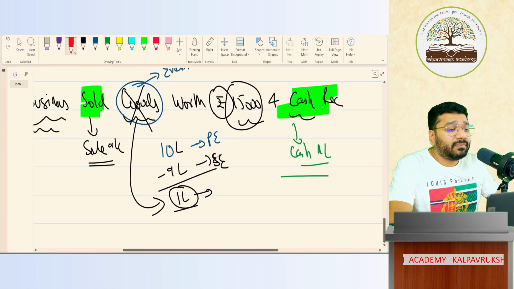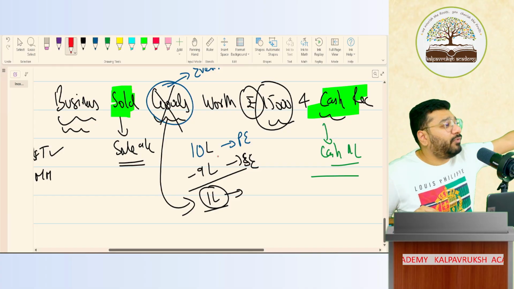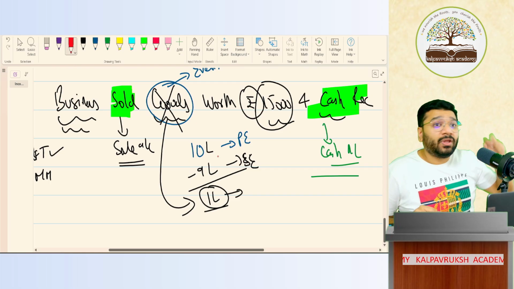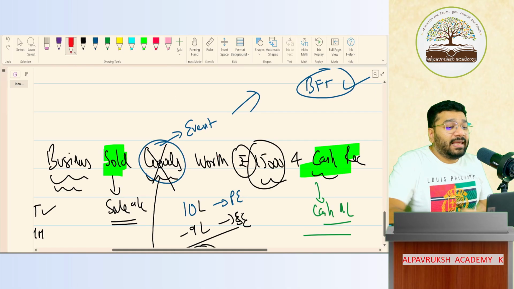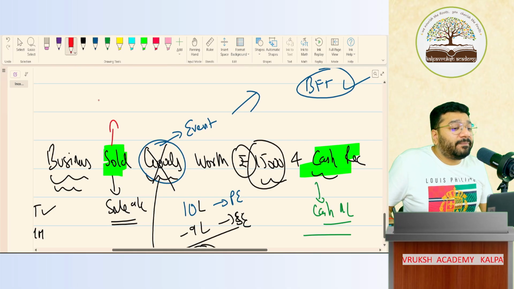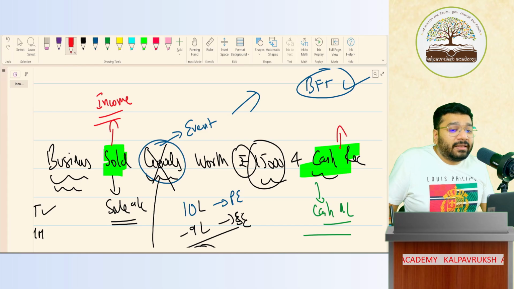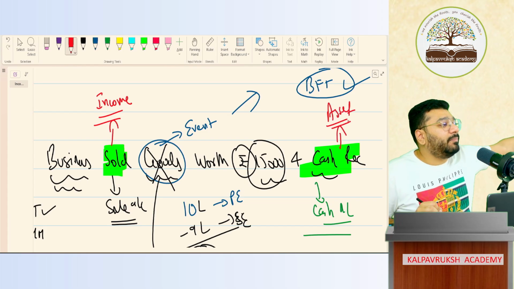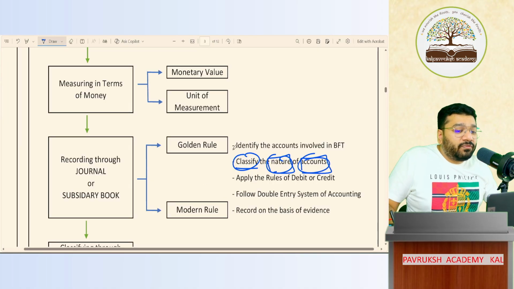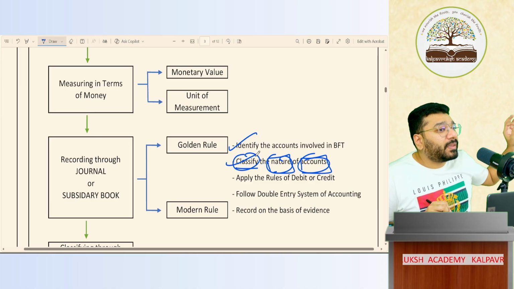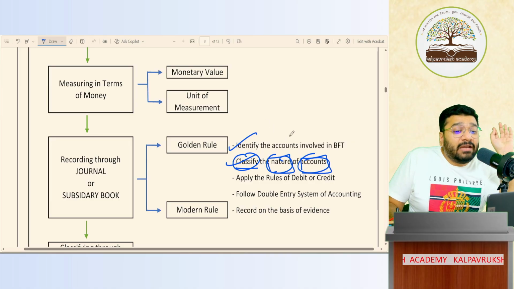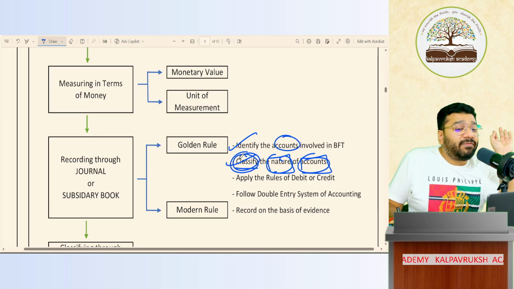Which example? Business sold goods worth 15,000 for cash. In this, how many accounts did you say? Two accounts. The first account is the sale account. Sale account, what classification? Income classification. Cash received is what classification? Asset classification. Any problem? So the first step is over, the second step is over. Is this clear?